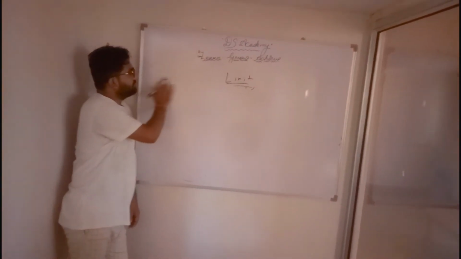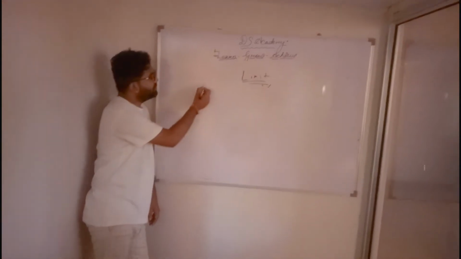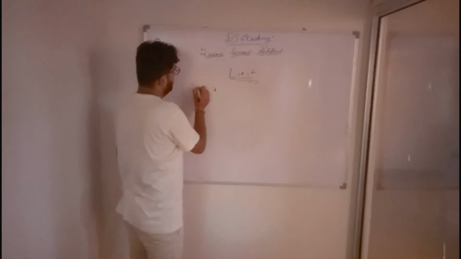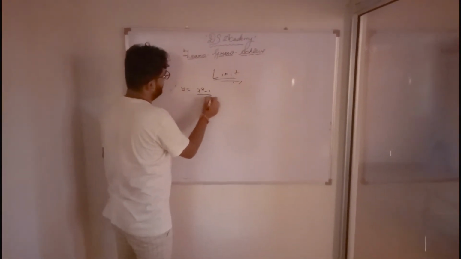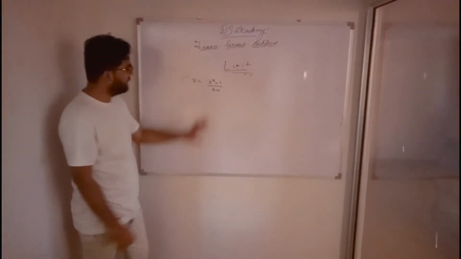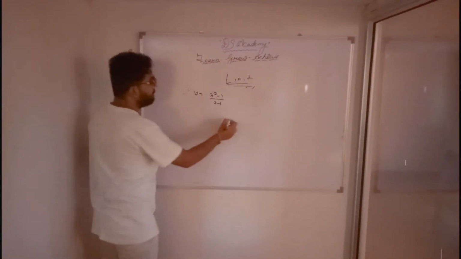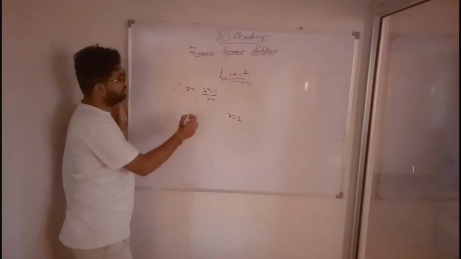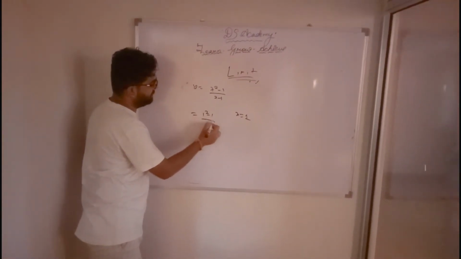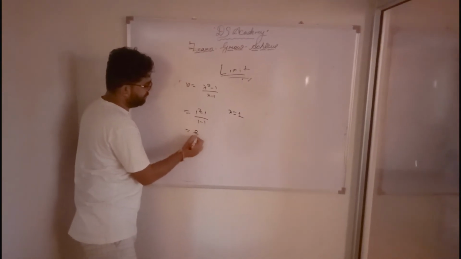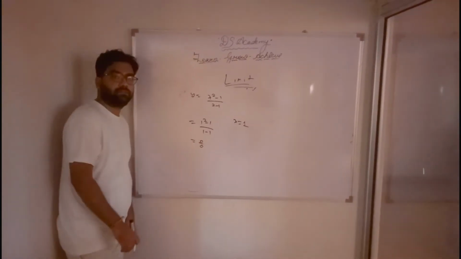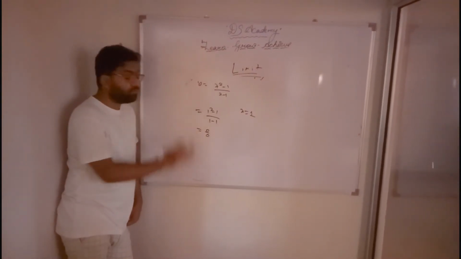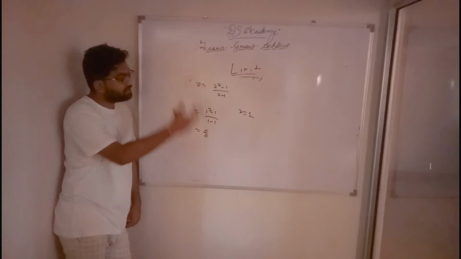Limit starts with this 0. When I have a function like y is equal to x square minus 1 upon x minus 1, here is my function. If I put x is equal to 1, it will become 1 square minus 1 upon 1 minus 1, 0 by 0. So what is the value of this? I don't know, but let's solve it.